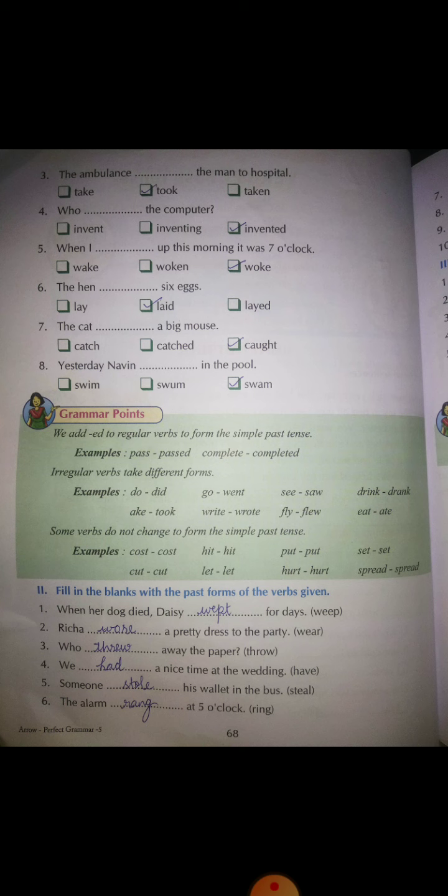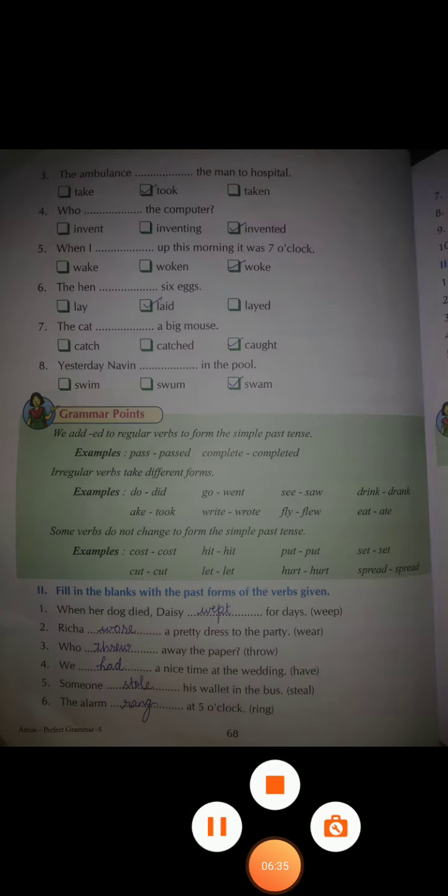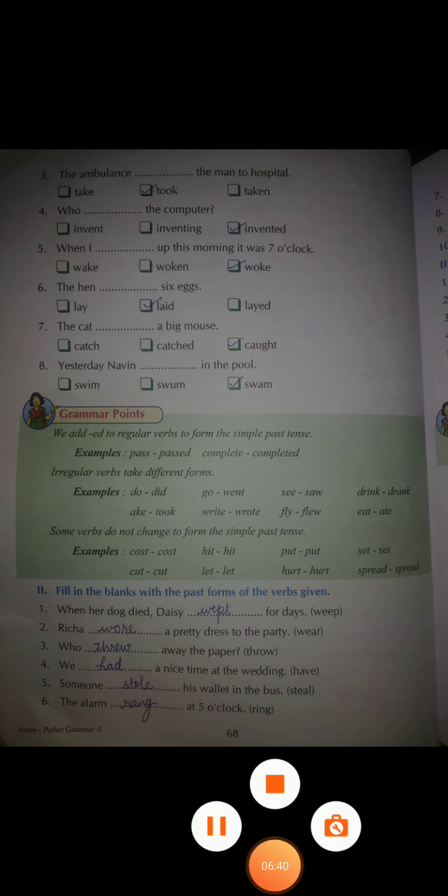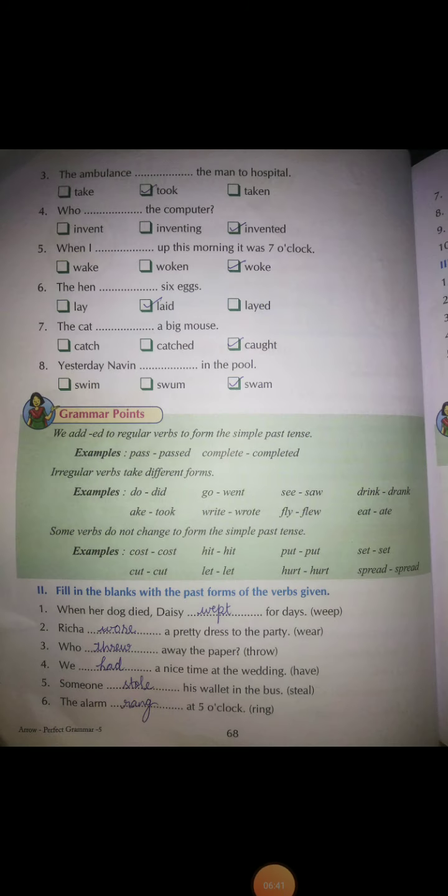Number 8, yesterday Naveen dash in the pool. So what we'll choose here? We'll write yesterday Naveen swam in the pool. Okay, so because the action has happened previously and the past form of swim is swam, so we'll write yesterday Naveen swam in the pool.